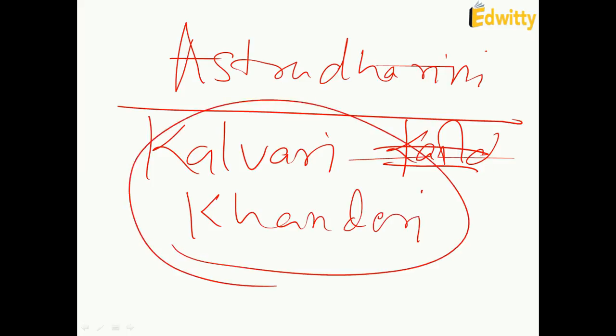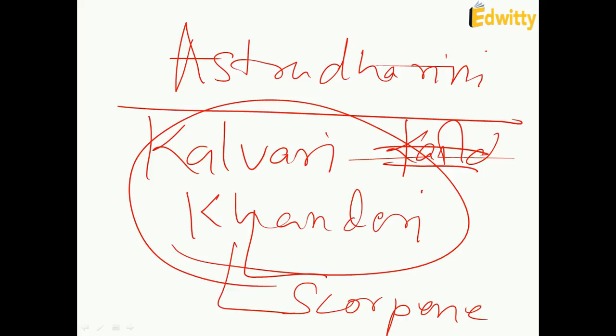Okay, what are Kalvari and Khanderi? These are the names of the first two Scorpene submarines. Remember, Scorpene submarines were in the news recently. They gained a lot of attention after secret documents regarding them were leaked. So Kalvari and Khanderi are the names of the first two Scorpene submarines that have been built by India.